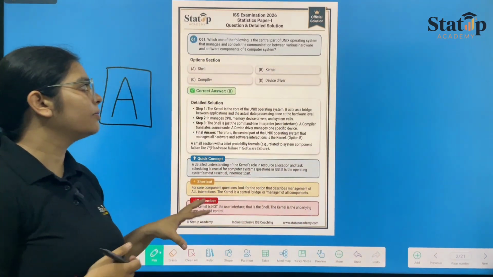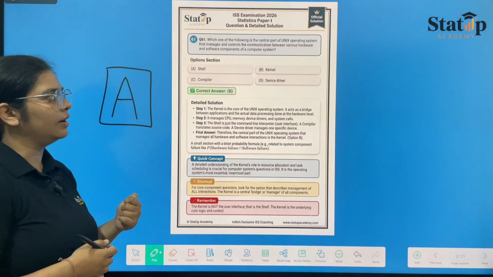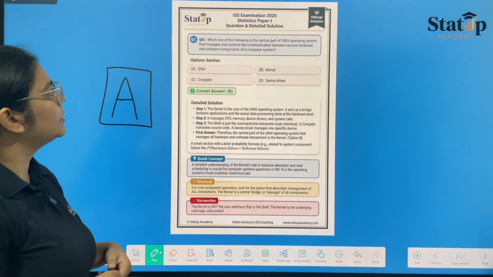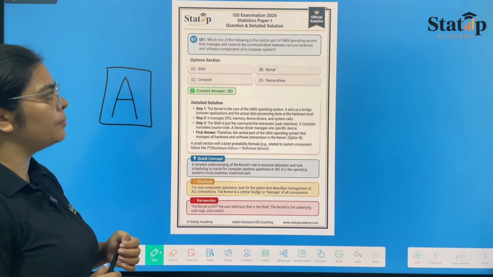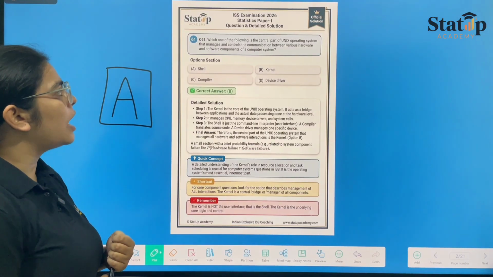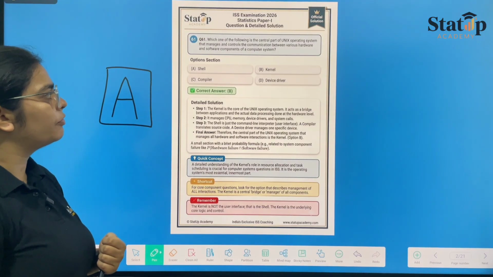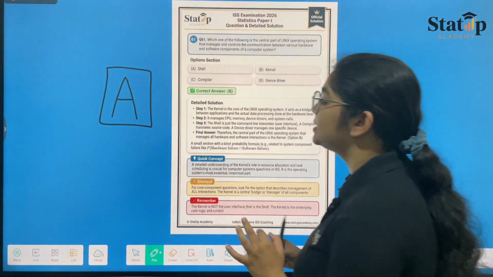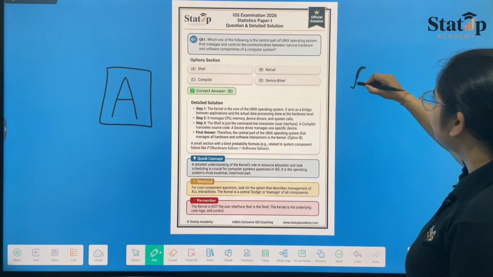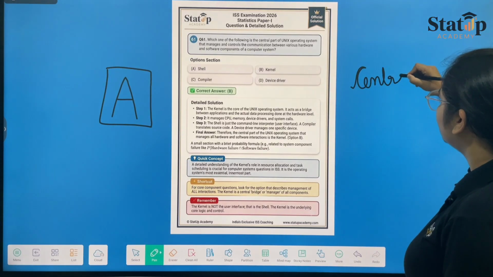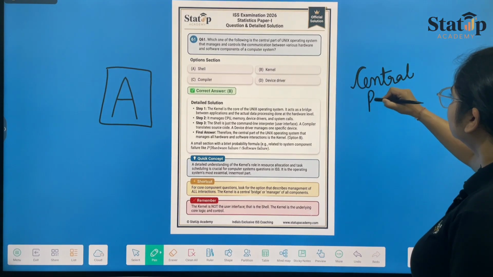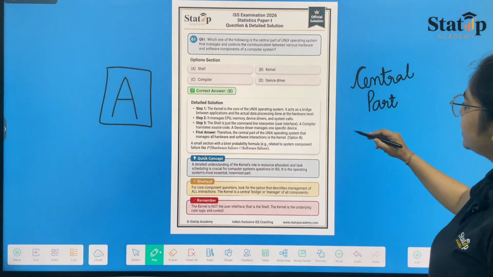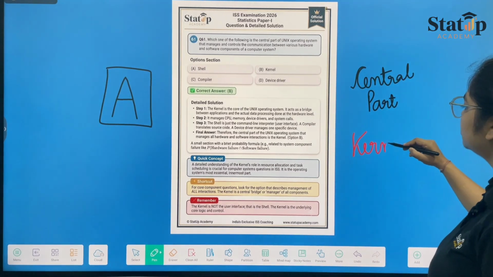So moving towards question number 1 or 61: which of the following is the central part of Unix operating system that manages and controls the communication between various hardware and software components of a computer system? Very important, whenever the central part of anything regarding the computer is asked, then it is always kernel.